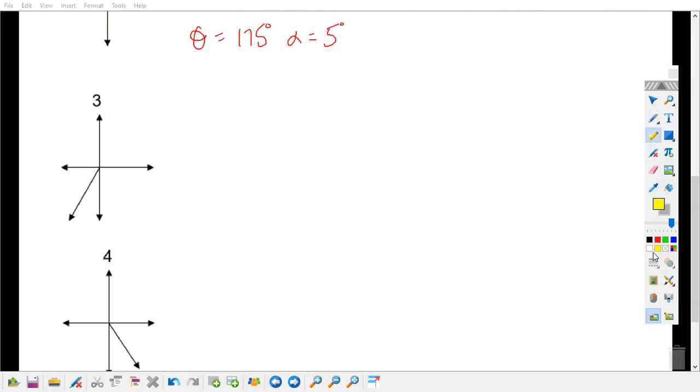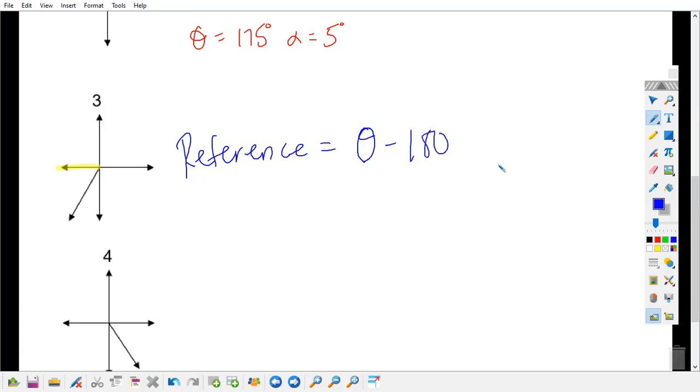All right, quadrant 3 again. My nearest x-axis is 180 or pi, right? What do I need to do to find the reference angle? Subtract 180. So it's your theta minus 180, or theta minus pi.